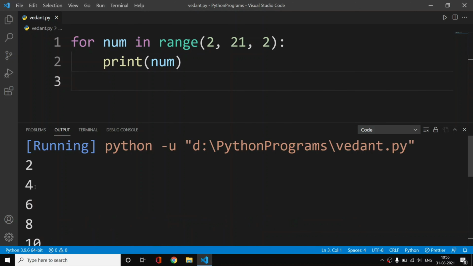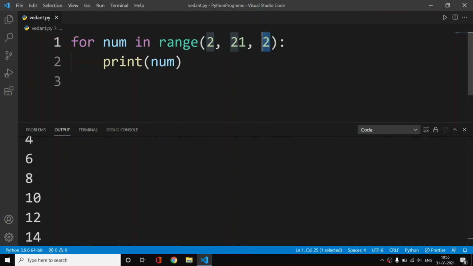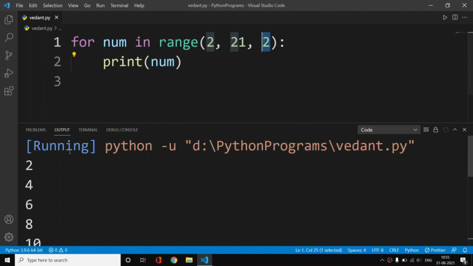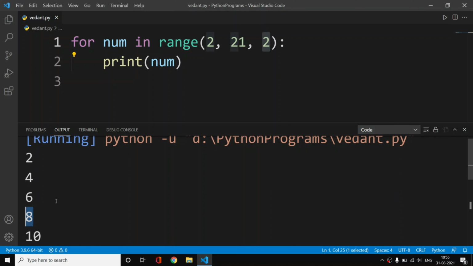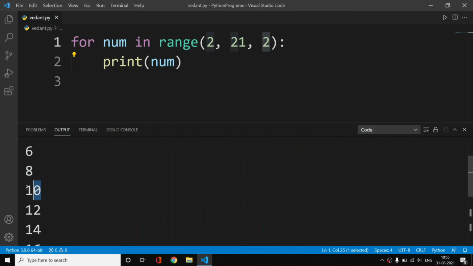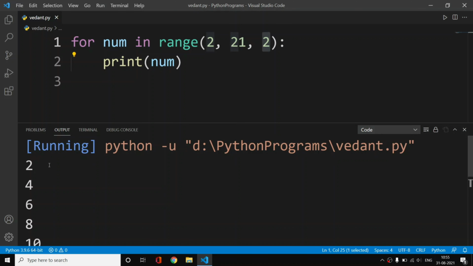As you can see, 2 4 6 8. This interval, or step, is taking the first number, then not the second, then the third, not the fourth, and so on. So it is taking 2, not 3, 4, not 5, 6, not 7, 8, not 9, and 10. Just like that, it is printing numbers with an interval.